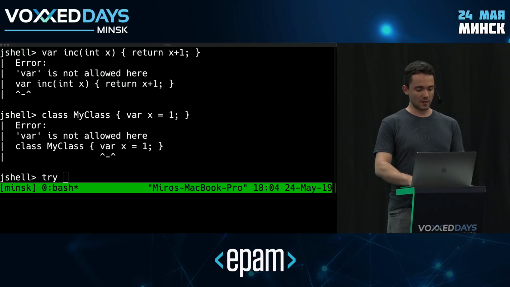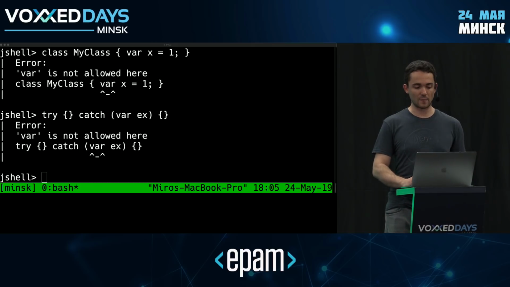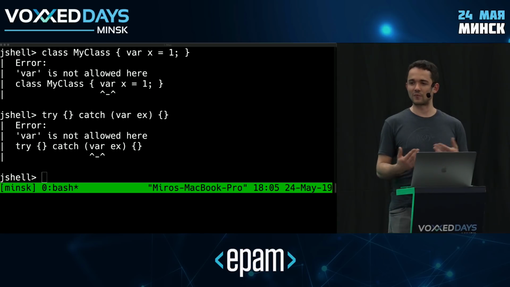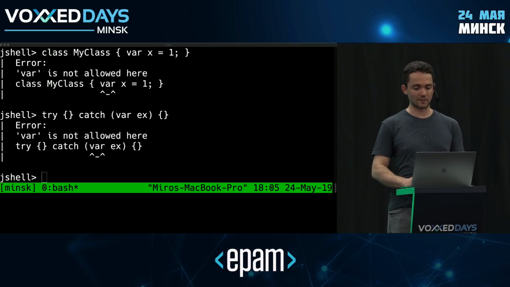It also doesn't quite work when you're dealing with try and catch, specifically the catch block. If I use var here in place of an exception, this is not going to compile, right? Also, if you think about it, it kind of makes sense, right? With exceptions, you want to be very specific when it comes to error handling. And since all the exceptions inherit from the same class anyway, you want to be extra careful when it comes to inference. You don't want to accidentally end up inferring some sort of a parent and then having a wrong error.